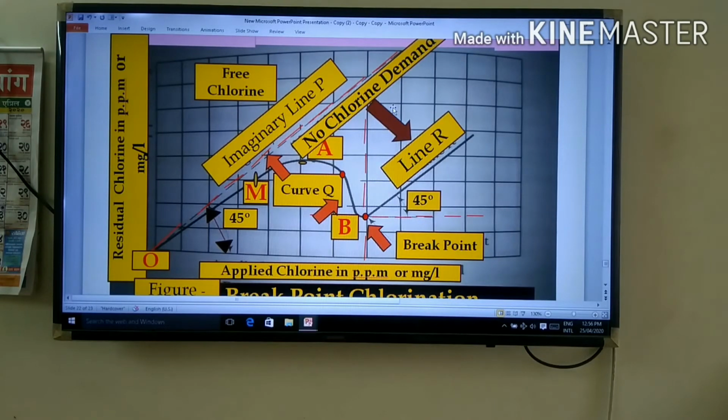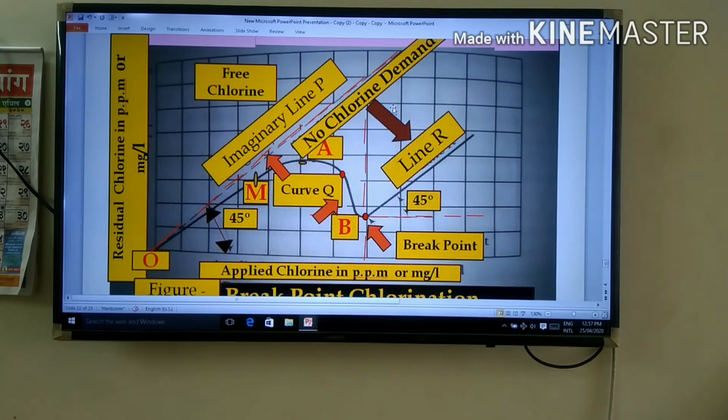Breakpoint chlorination, this term has come into practical use to refer to the amount of chlorine required to treat the water. If water is pure and has no chlorine demand, any chlorine added to such water will come out as residual chlorine.